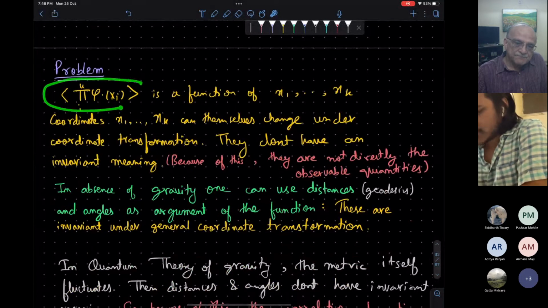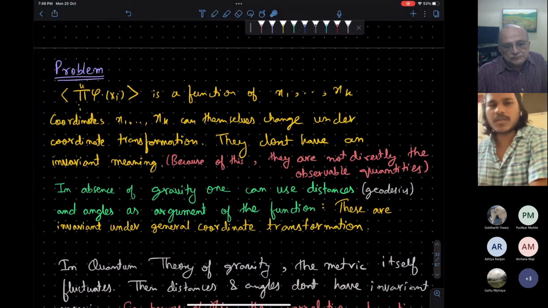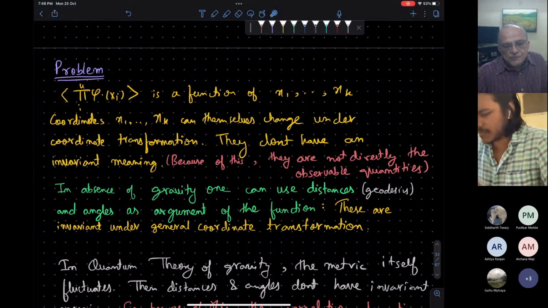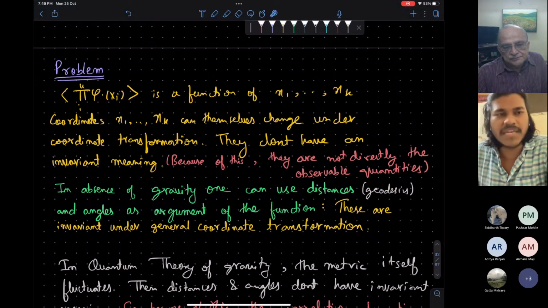So this n-point correlation function will not be well defined in the full quantum theory. If we quantize gravity, then these coordinates will lose their meaning due to metric fluctuation.